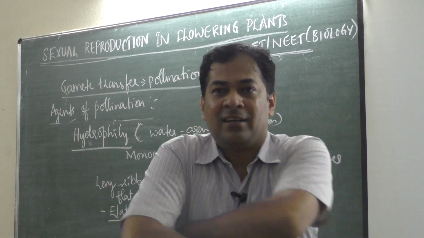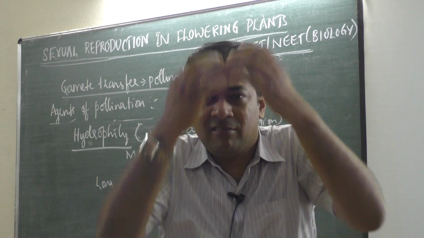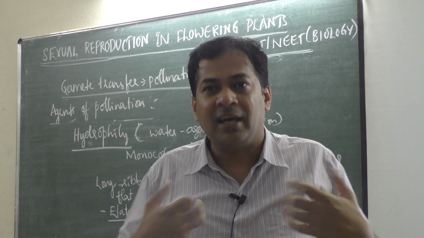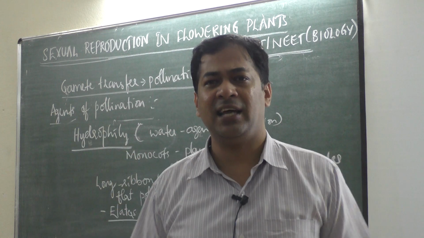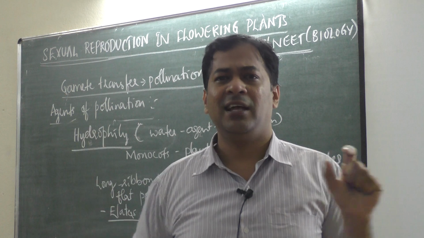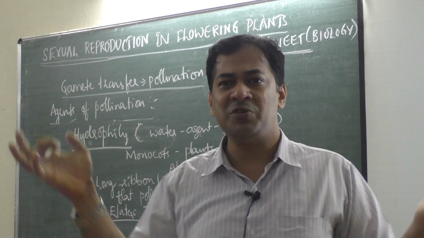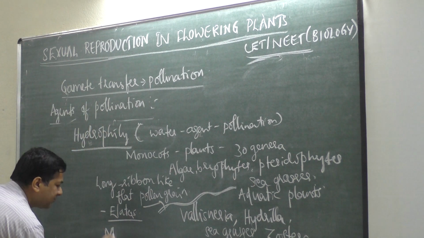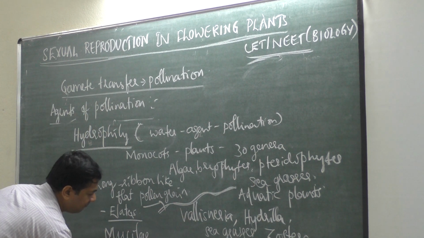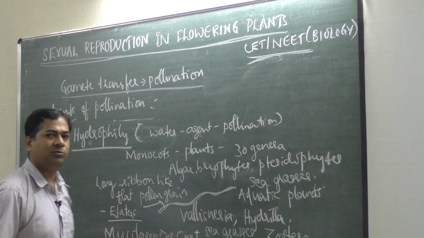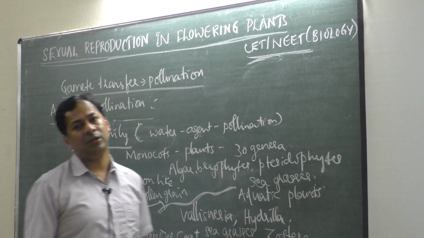It is like, if I am a pollen grain, I wear a raincoat, then I expose myself to rain and I will not get wet, because the raincoat protects. Like that, pollen grains are protected by the mucilaginous covering, which prevents wetting.